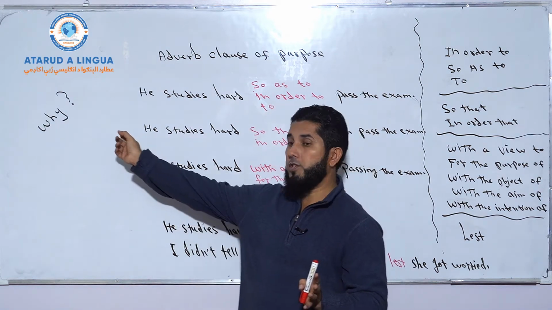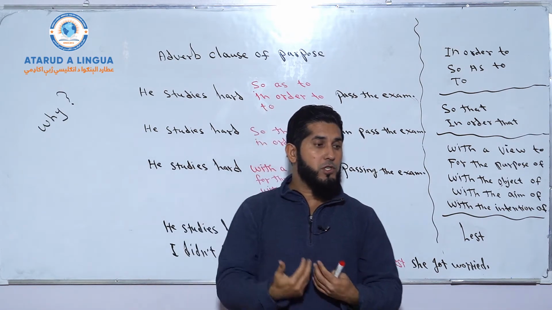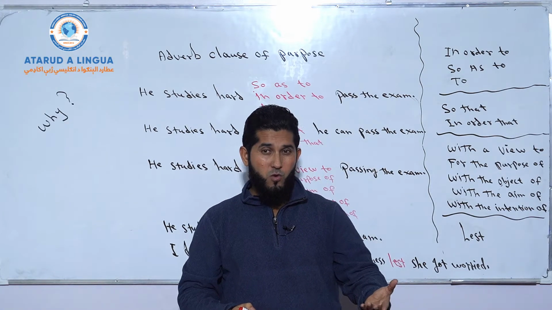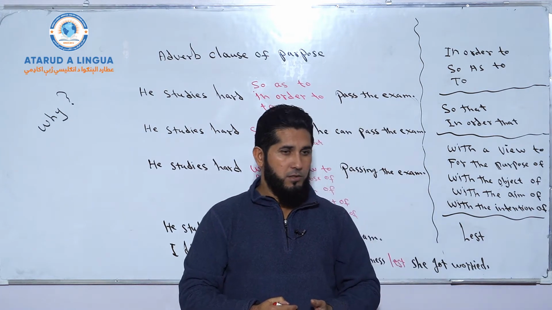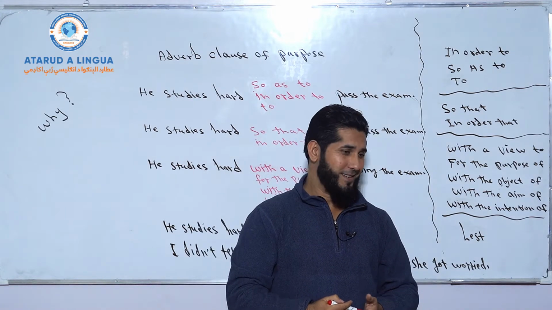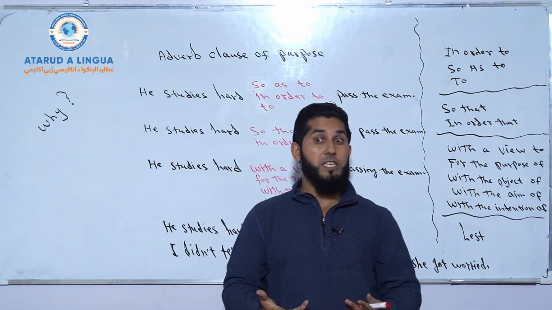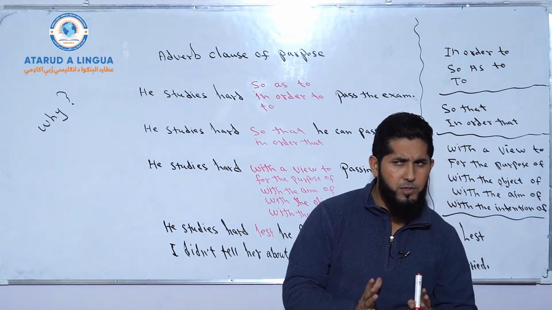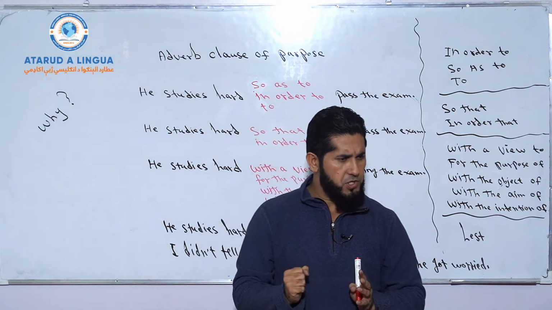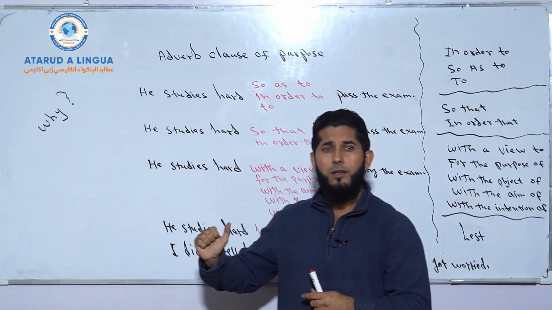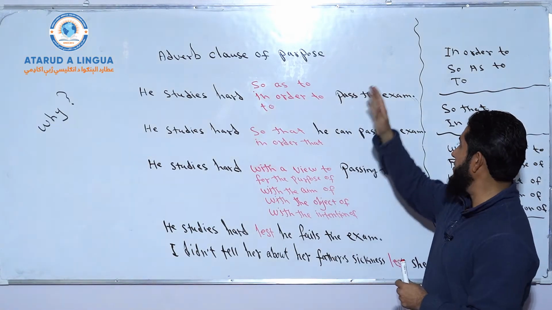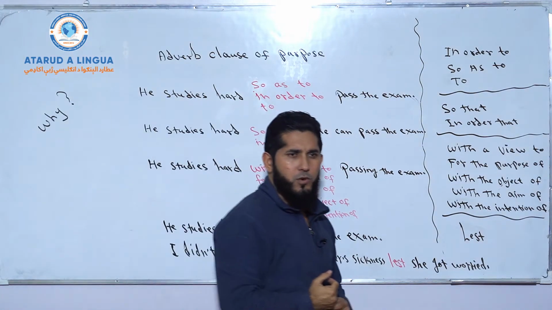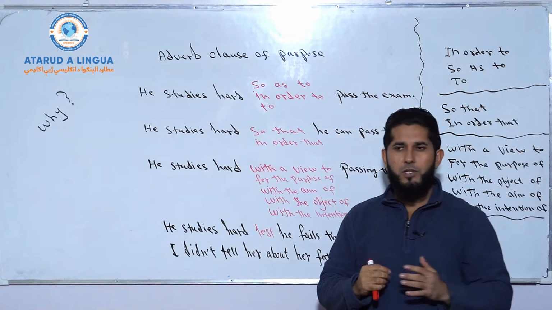You can ask your question with why, but if the question is about a reason, then you answer that with because. For example, if I ask you, why didn't you come to your class yesterday? You say, I couldn't come to the class because I was sick, right? There's a reason. But if I'm asking you, why do you study hard? So you have a purpose, right? You have a goal to achieve, right? So then you answer my question using one of these words, conjunctions. Got the point?